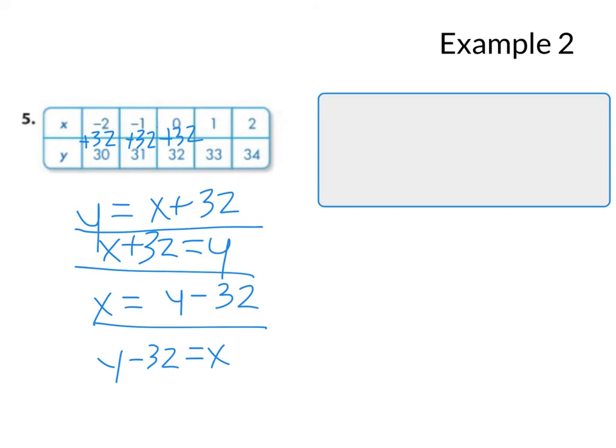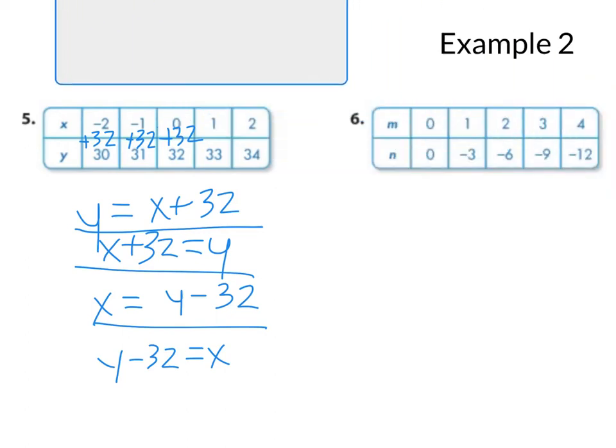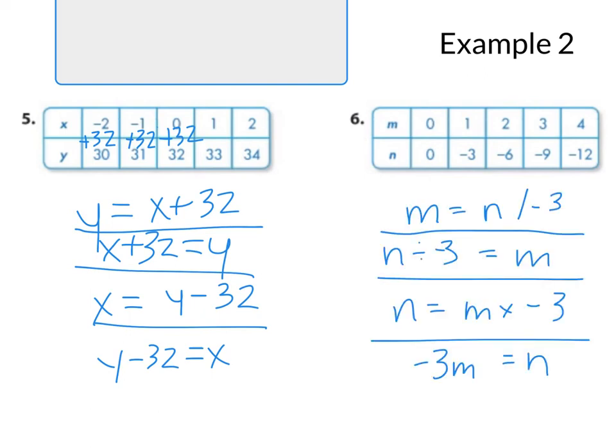All of these are a correct solution to this table. Now I'm going to challenge you, try to come up with your solution for this one. I'm going to give you a clue. It's multiplying by something. I'm going to show you all 4 possible answers for number 6 in 3, 2, 1. So for this one, if I get to m, I'd have to start at n. How do I make negative 3 into 1? How do I make negative 6 into 2? I notice that a negative is becoming a positive.